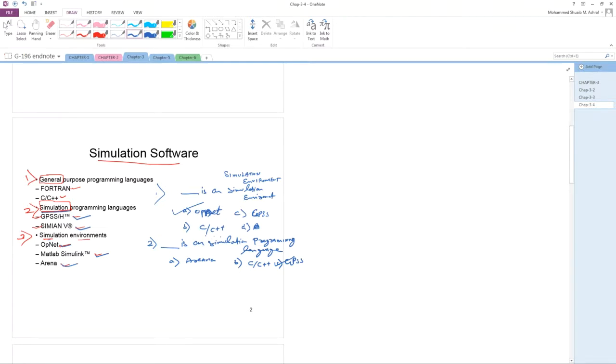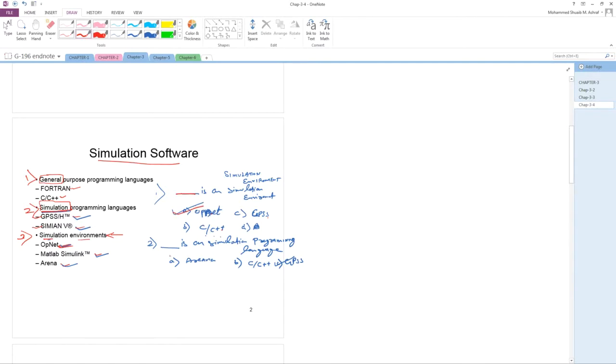Maybe a multiple choice question like this: dash is a simulation environment. The options are OpenNet, GPSS, C++. Here, the simulation environment is OpenNet, so OpenNet is the correct answer.